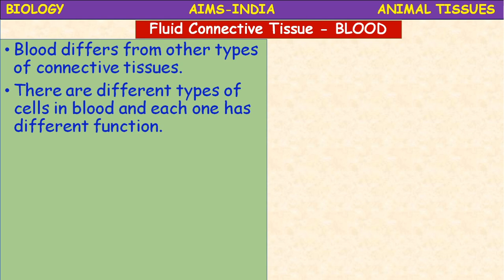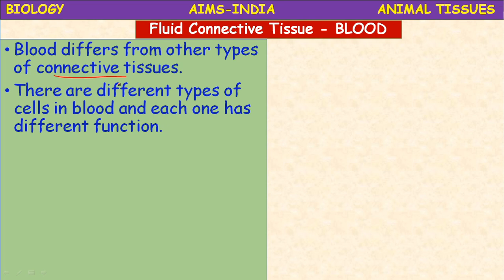There are different types of cells in blood, and each one has a different function. Blood is also a type of connective tissue. Why would it be called a connective tissue? How is it different from other types of connective tissues? We are going to discuss.